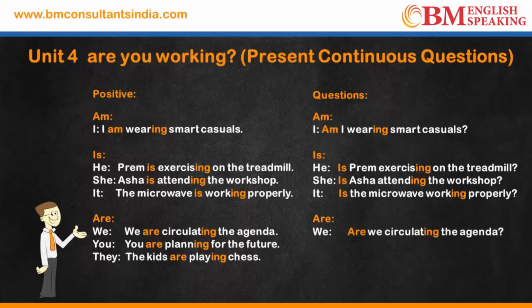With we use are. We are circulating the agenda is again a positive statement in present continuous tense. But if we have to ask a question, we'll say, are we circulating the agenda? Are will come before we because we are framing a question in present continuous tense. Circulate plus ing becomes circulating. Are we circulating the agenda? You are planning for the future is positive. Are you planning for the future is a question. With you we use are. Are will come before you. Plan plus ing becomes planning. Are you planning for the future? क्या तुम भविष्य की तैयारी कर रहे हो?